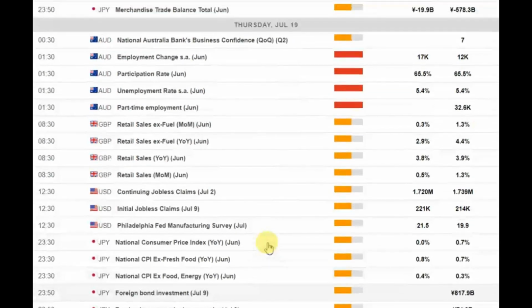On Thursday, 19th of July, at 2:30 AM morning time, Australian employment data for June is due. Current market forecasts are pointing to 18,000 jobs expectation. Previous published number was 12,000 a month earlier. The unemployment rate is expected to increase to 5.5% from previously published 5.4%. This data impacts volatility in Australian dollar currency crosses.